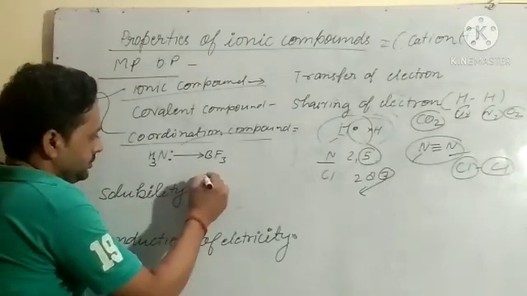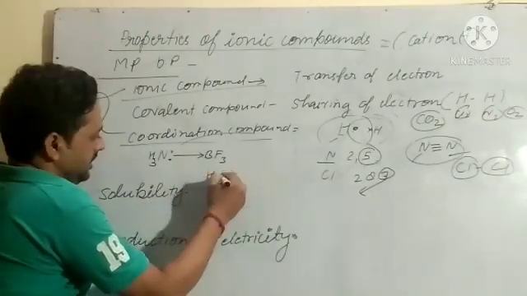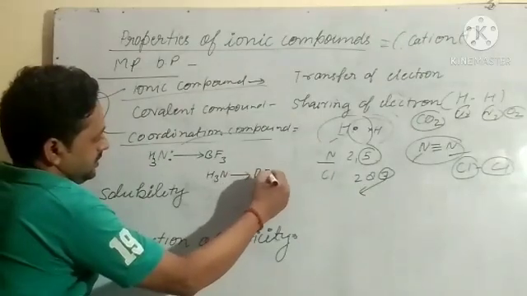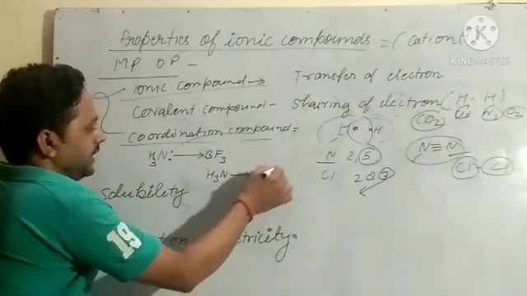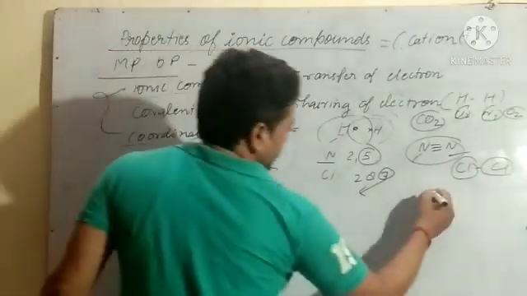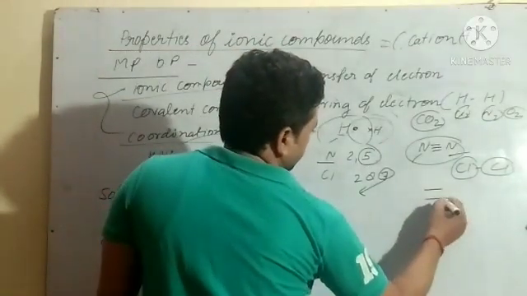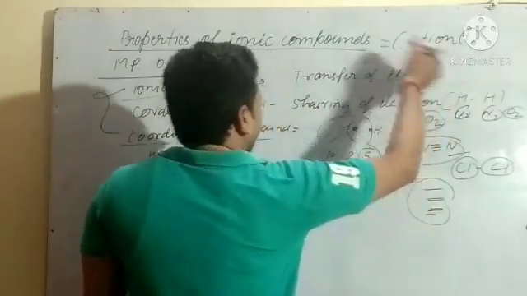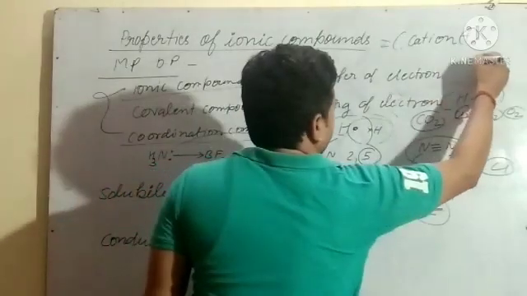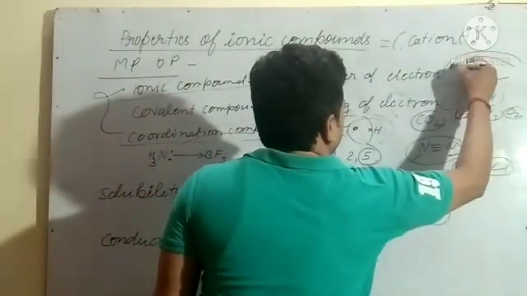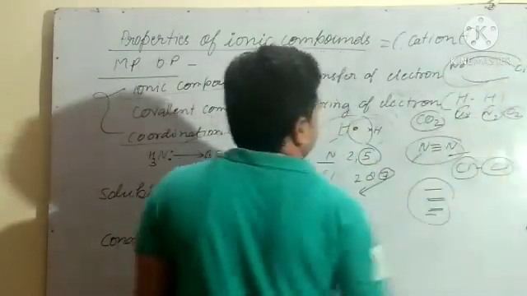Here in NH3, the bond is shown like this. A coordinate bond is shown like this. A covalent bond is shown as a single bond, double bond or triple bond like this. And ionic bonds are shown like this, like Na plus and Cl minus there.